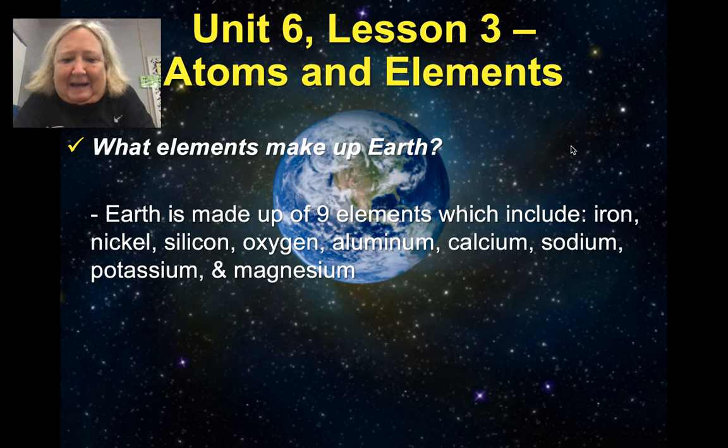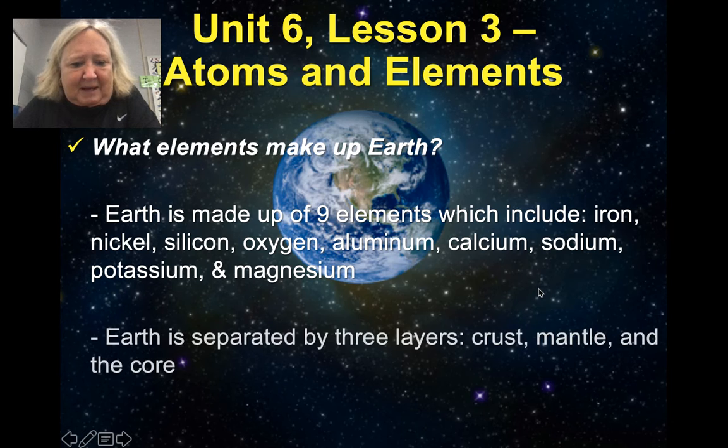Well, there are 9 main ones that make up the earth: iron, nickel, silicon, oxygen, of course, aluminum, calcium, sodium, potassium, and magnesium. Those are the 9 elements that make up earth.